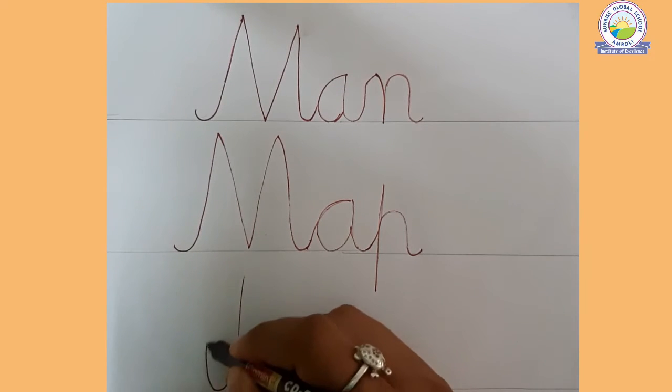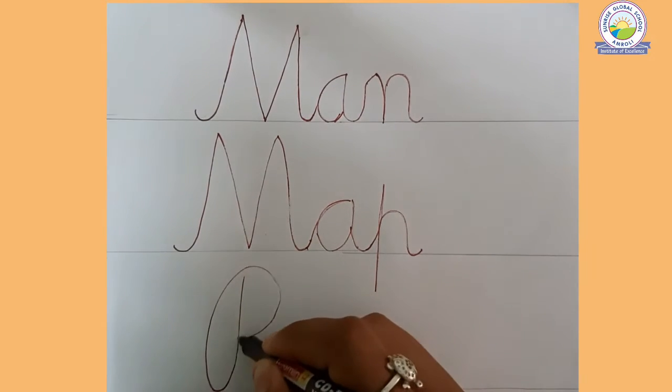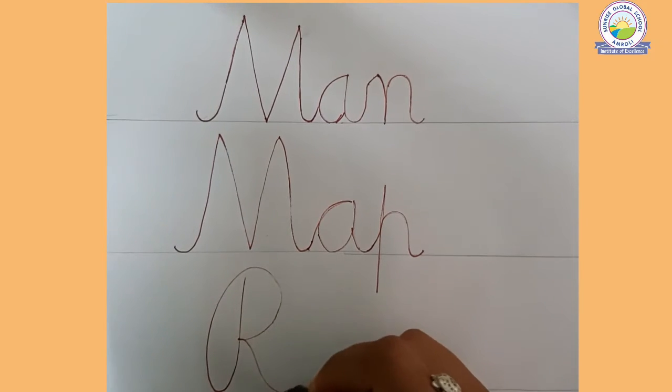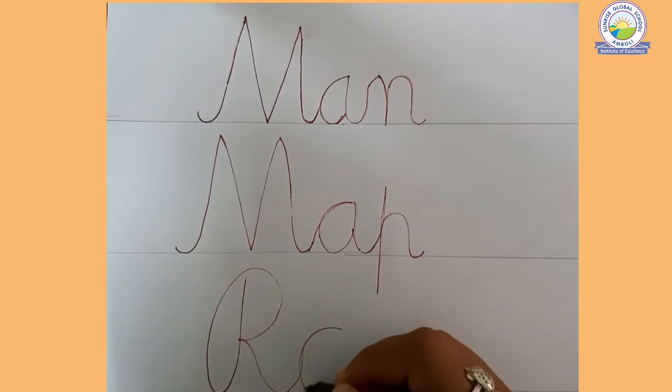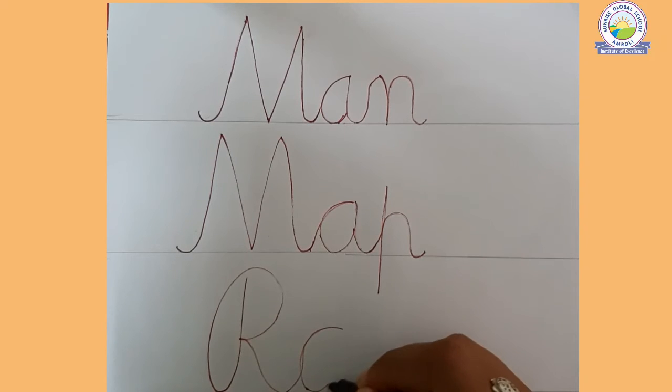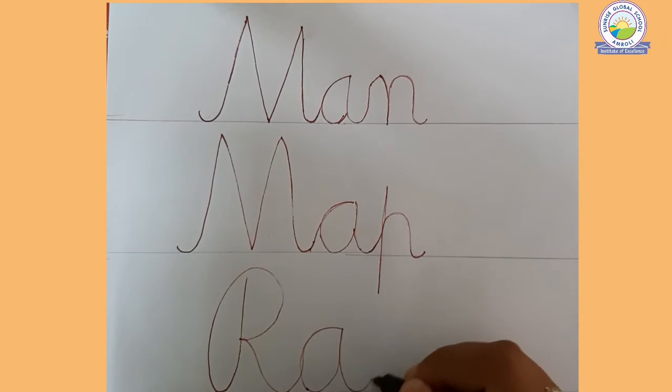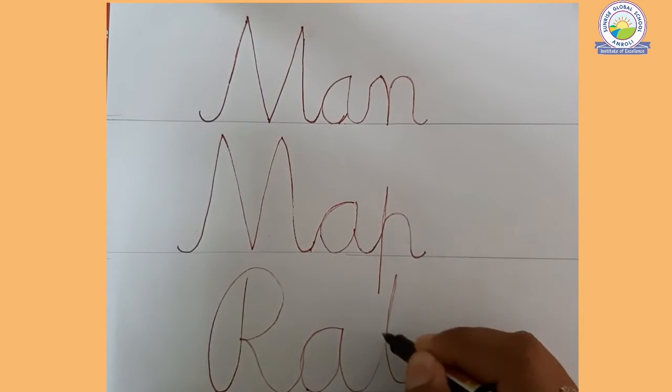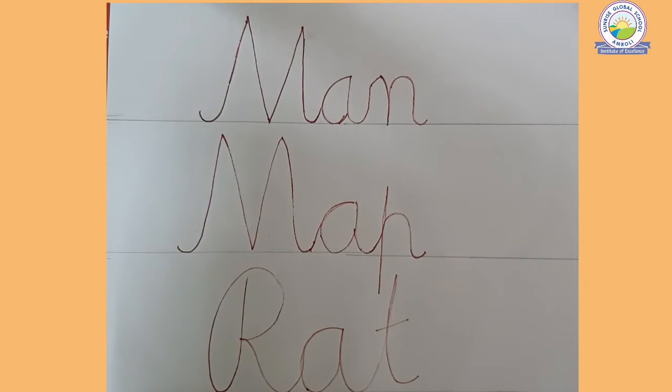Now the third one is, look properly. See what I'm writing. Ra, a, ta, ra, a, ta, rat.